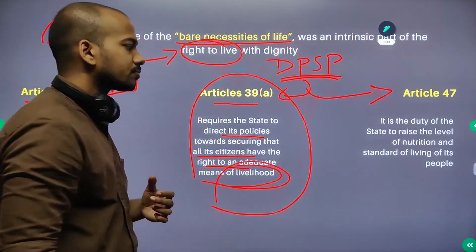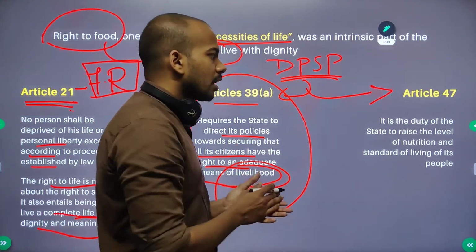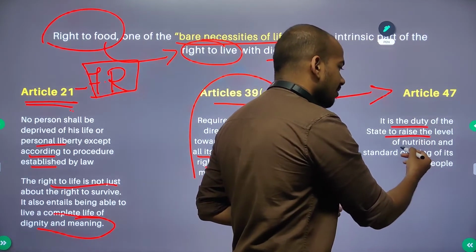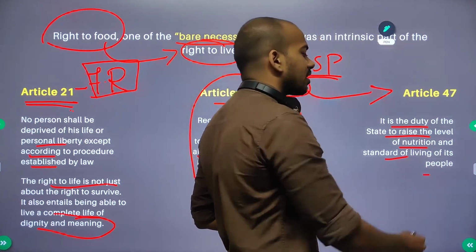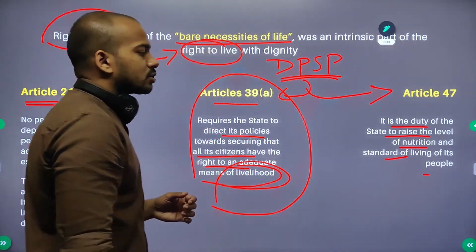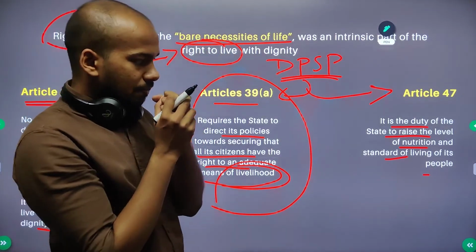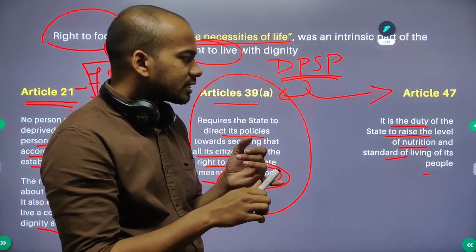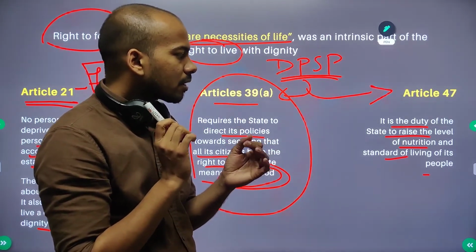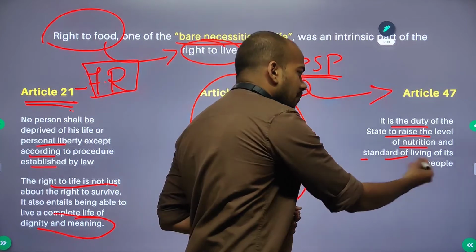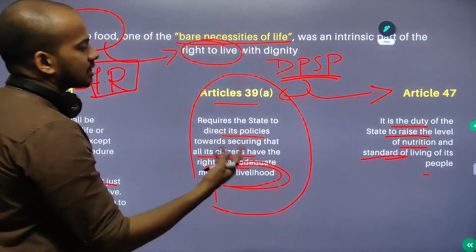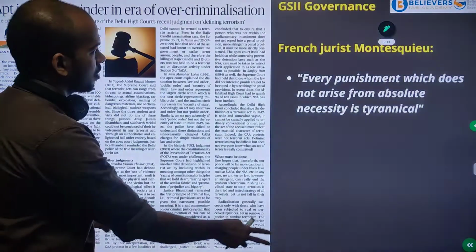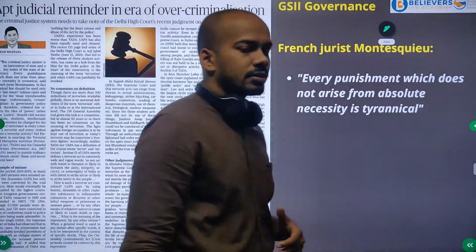And Article 47 says that it is the duty of the state to raise the level of nutrition and the standard of living of its people. So that people should be able to have food with proper nutrition, and should have a better standard of living. So these things are mentioned in the Constitution. So that's all about that article.